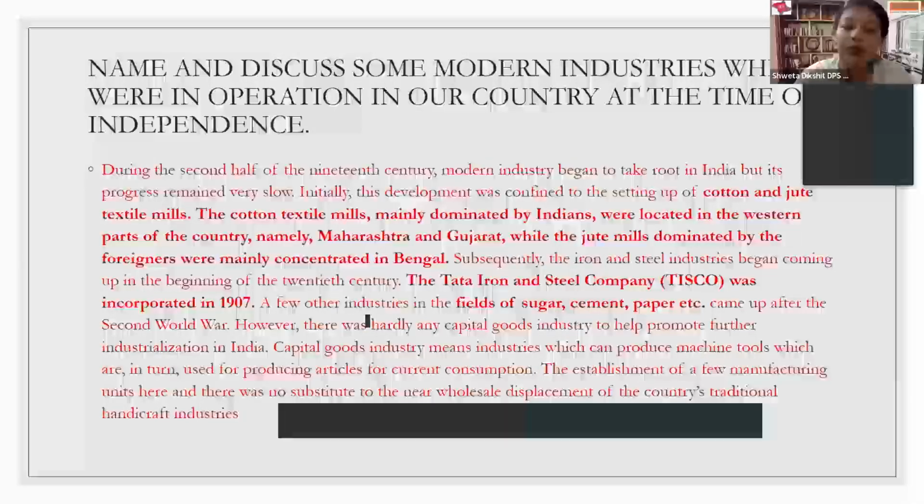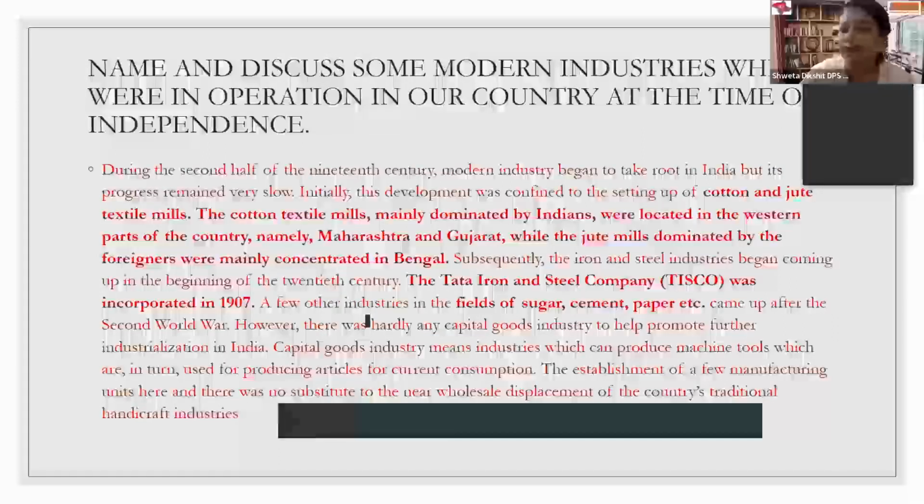So the sooner the European economy was involved in World War I and World War II, the Britishers had to take the support of their colonial countries for production. So in the same duration, there was encouragement to multiple industries in India, especially the jute industry.